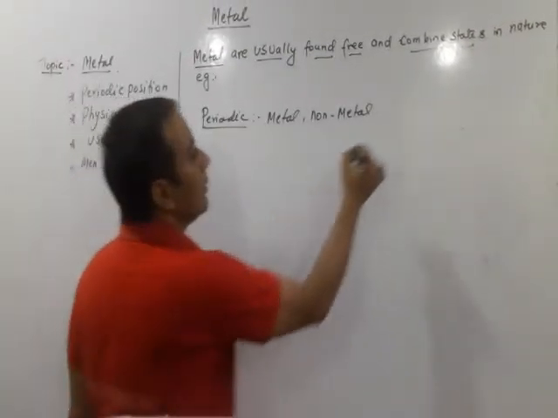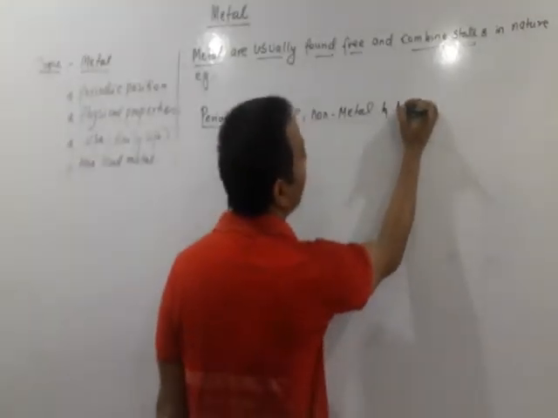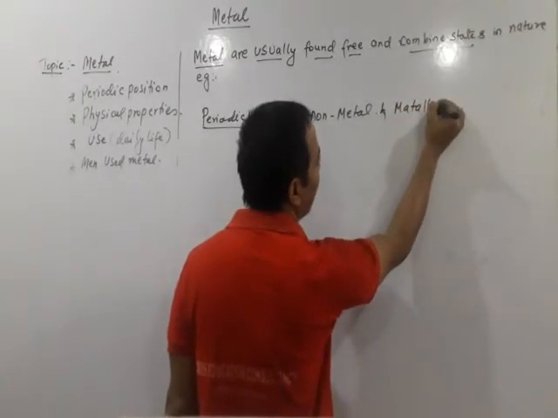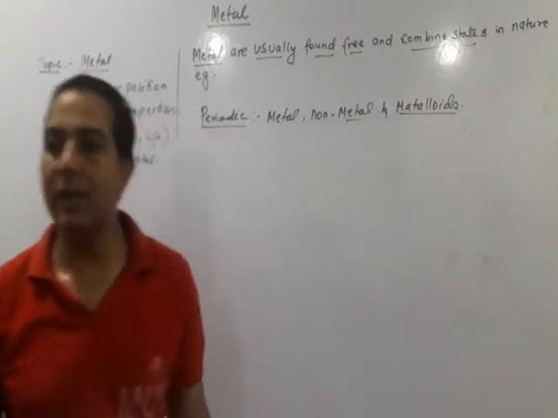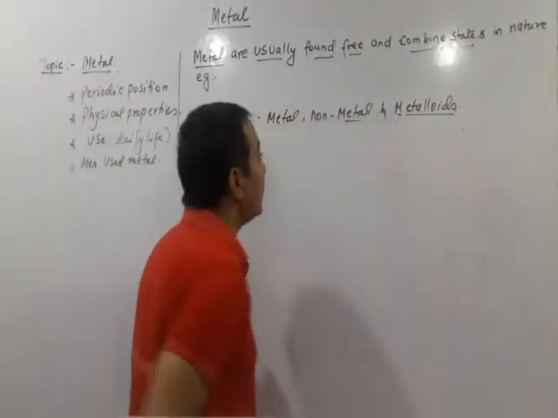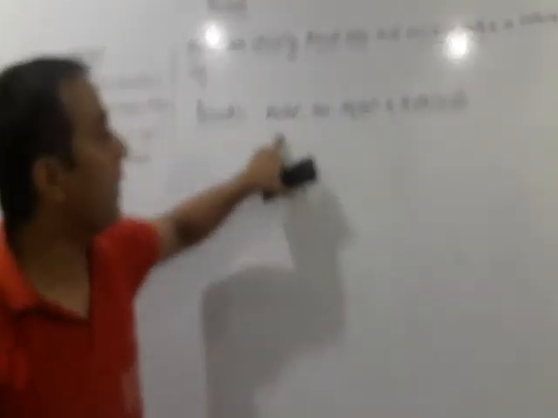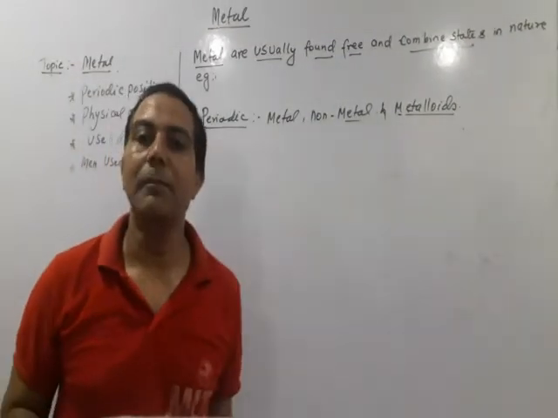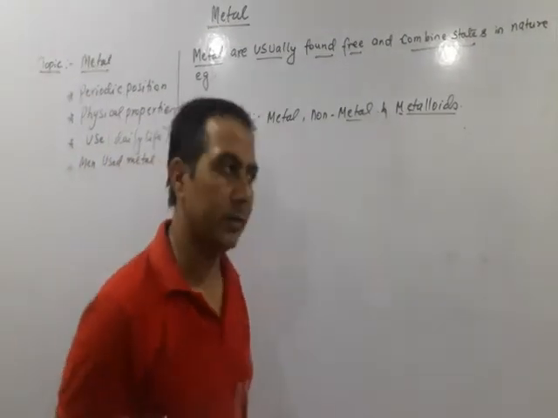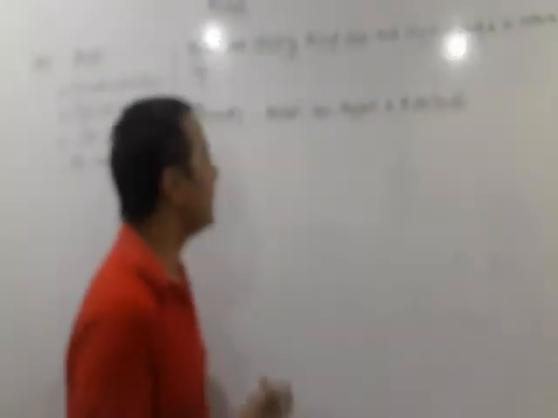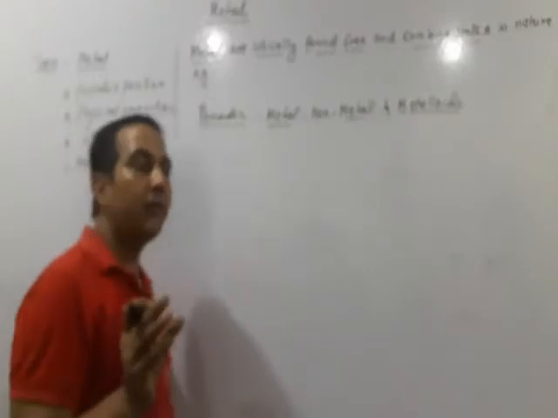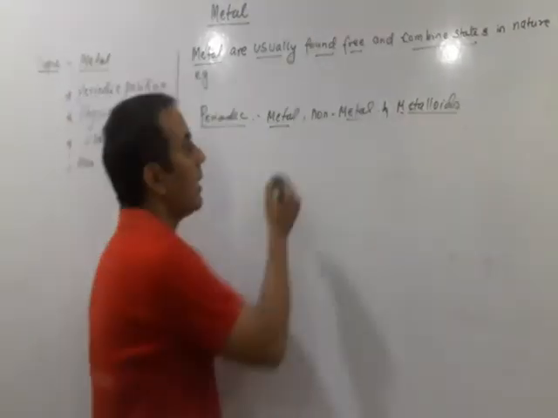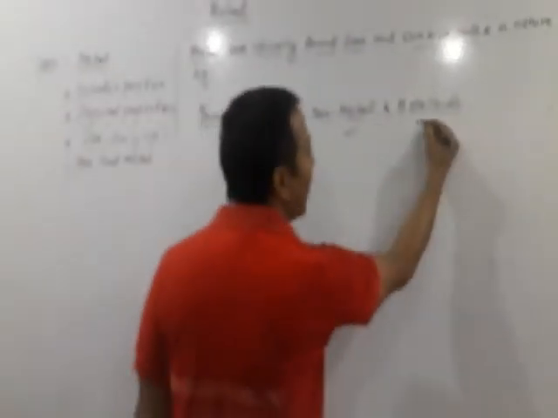What is the difference between metals, non-metals and metalloids? There are variations in their properties, and in the periodic table we find three types of elements: metals, non-metals and metalloids.